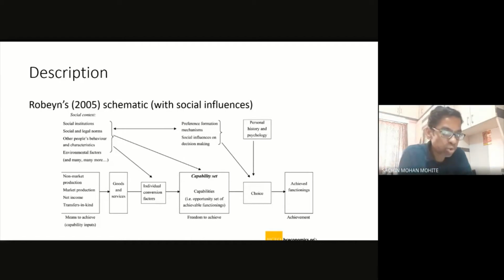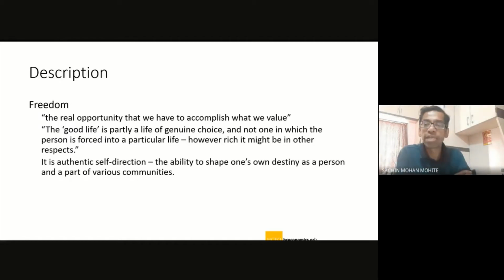Okay. So one thing about freedom. Freedom is basically the real opportunity that we have to accomplish what we value. That is something which we had discussed, I guess, during our first or second session, and in that, we tried to understand the importance of freedom. So it's basically our opportunity.